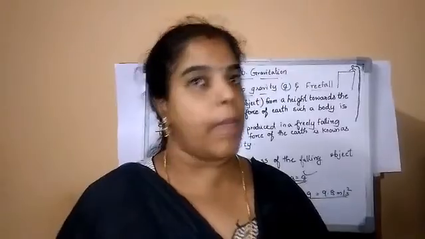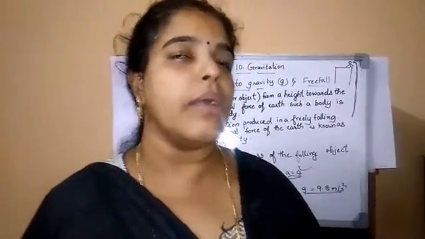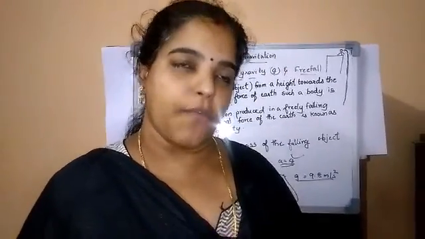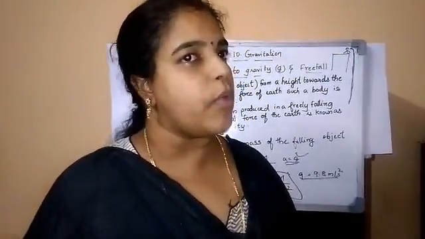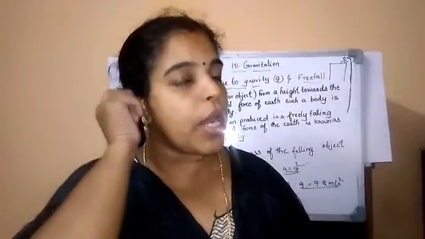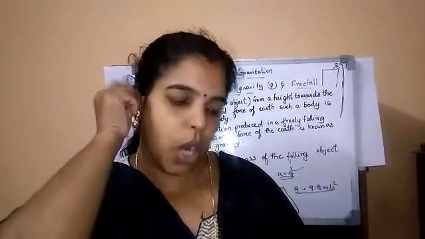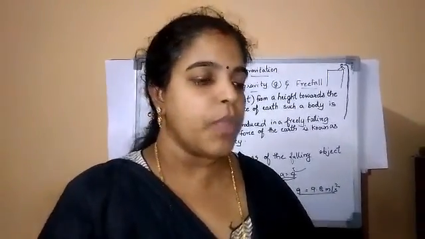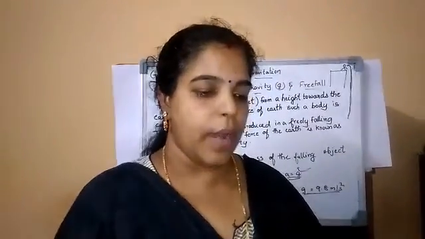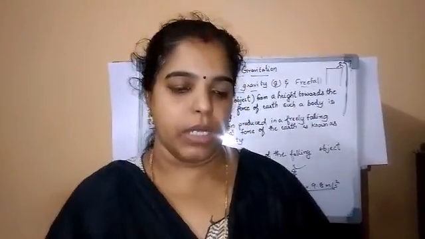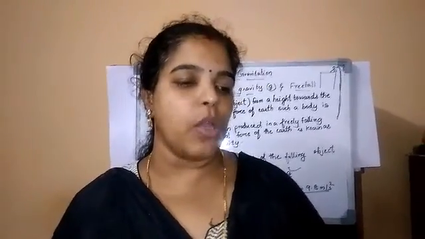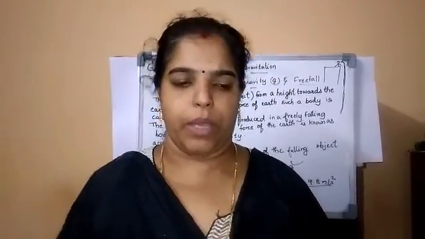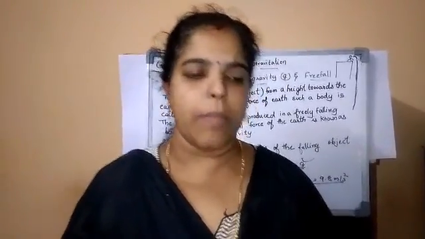They may ask the question: what is the reason why the value of g differs on the surface of the earth? Due to the shape of the earth. What is the shape of the earth? Geoid shape. The value of g is not constant at all places on the surface. As the earth is not a perfect sphere, the value of radius R is not the same everywhere.